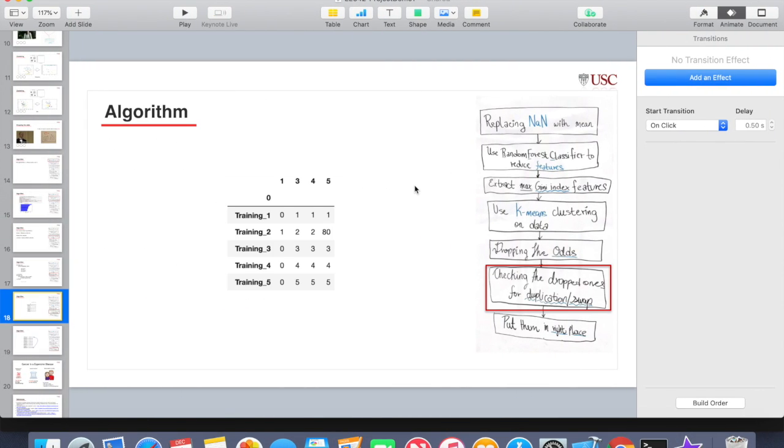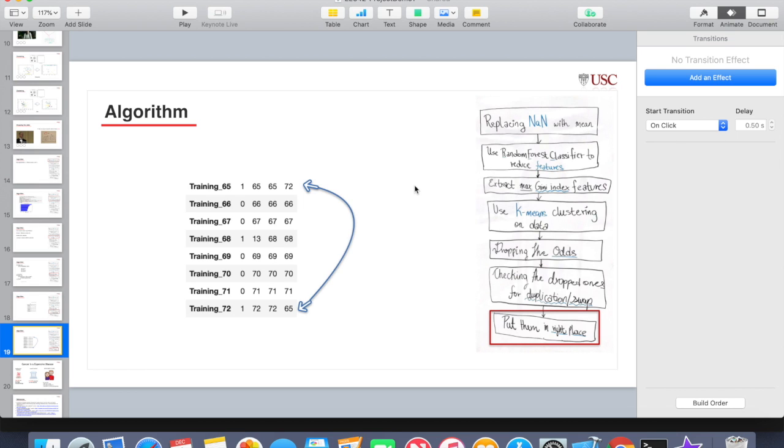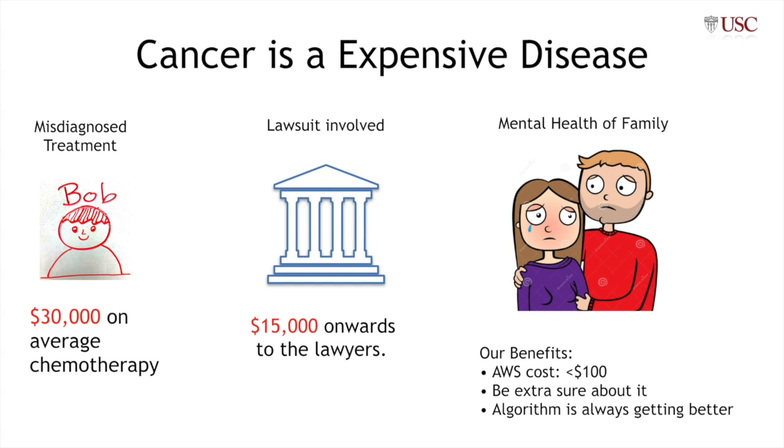So the next steps are checking the dropped ones for duplication and putting them in the right place, which we will be doing. We now realize that cancer is an expensive disease. A small misdiagnosed treatment can cost you around 30,000 US dollars. And in case you lose an organ because of a misdiagnosed tumor, that'll also cost you around $15,000 for lawsuits. Not to mention, it affects the mental health of the family as well.